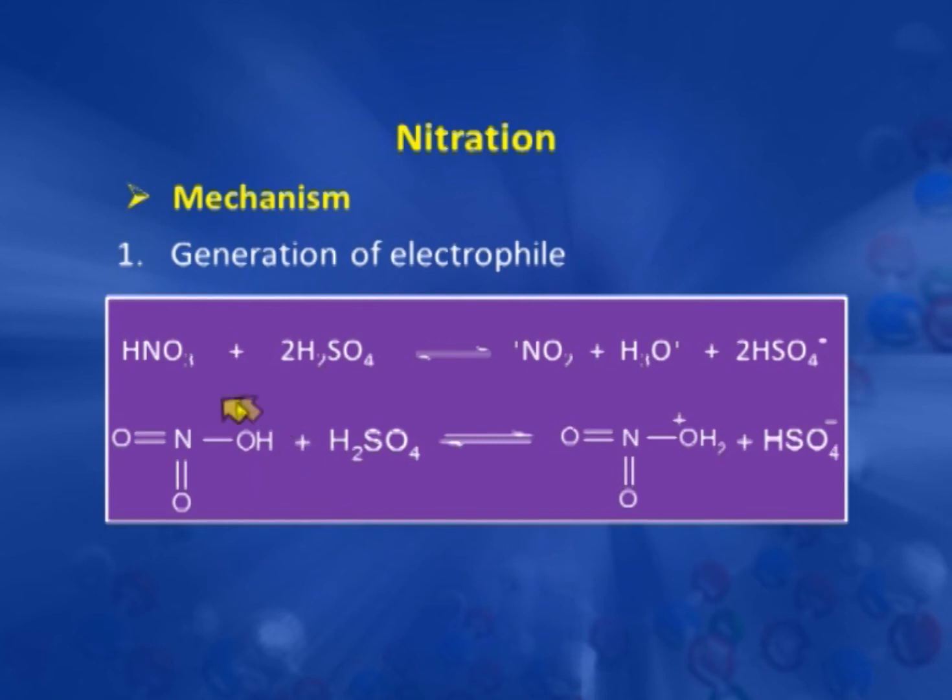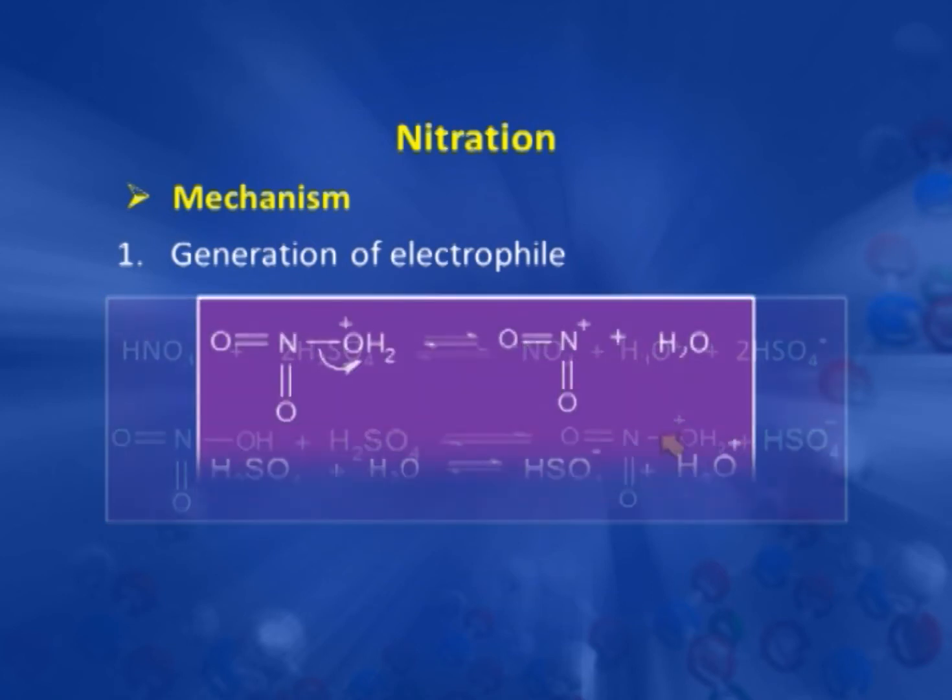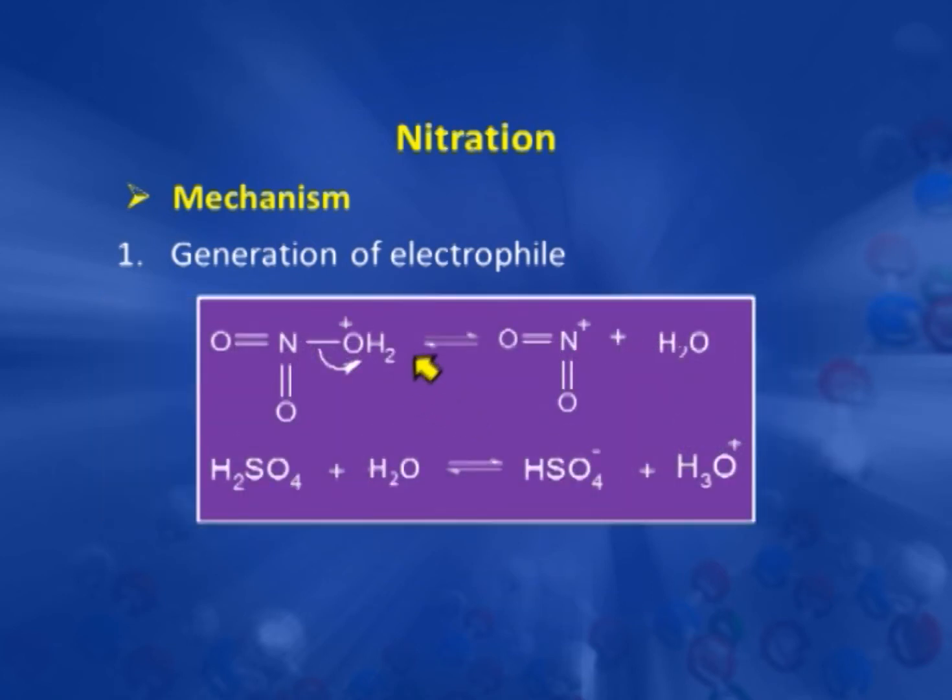This is a type of Lowry-Bronsted acid-base reaction. Here the nitric acid acts as a base and sulfuric acid acts as an acid. So, it supplies H plus to the nitric acid and there is protonation of this OH. Next, there is a removal of water from this molecule, which produces a nitronium ion, which is a very good electrophile.